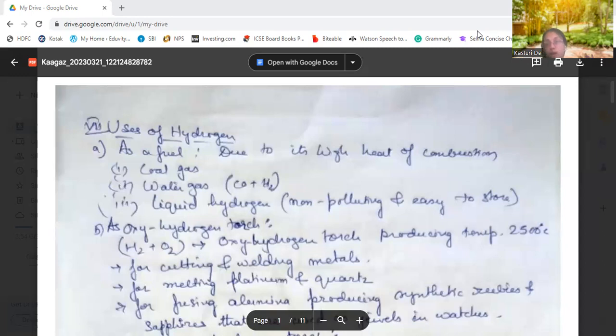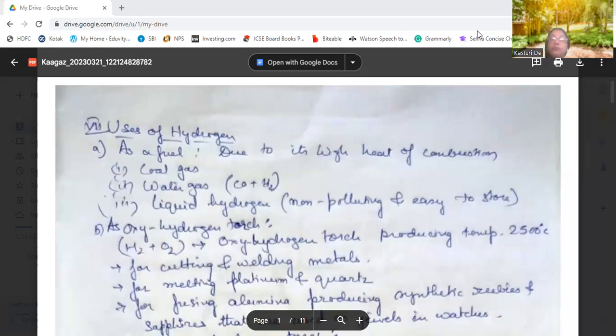Okay, so what are the uses? In general use, hydrogen is used as a fuel. It is used as coal gas, as water gas, as liquid hydrogen, due to its high heat of combustion. When it is burned, it radiates a large amount of heat, and that's why it is being used as a fuel, like for coal gas, water gas, and liquid hydrogen. Water gas is a combination of carbon monoxide and hydrogen, and liquid hydrogen is non-polluting and easy to store. That's why it is used as a fuel.